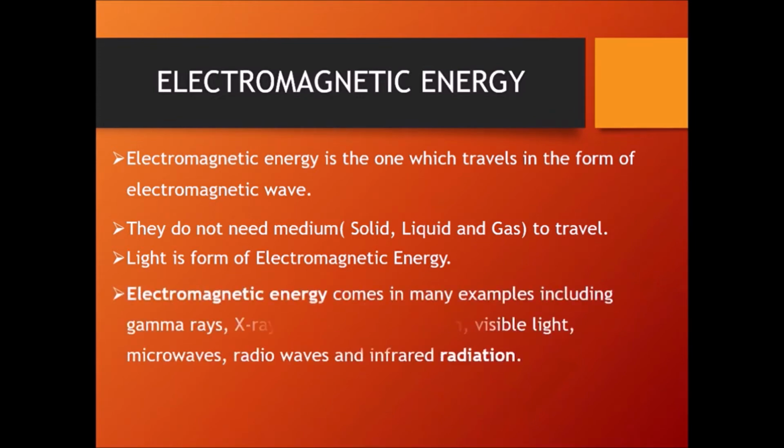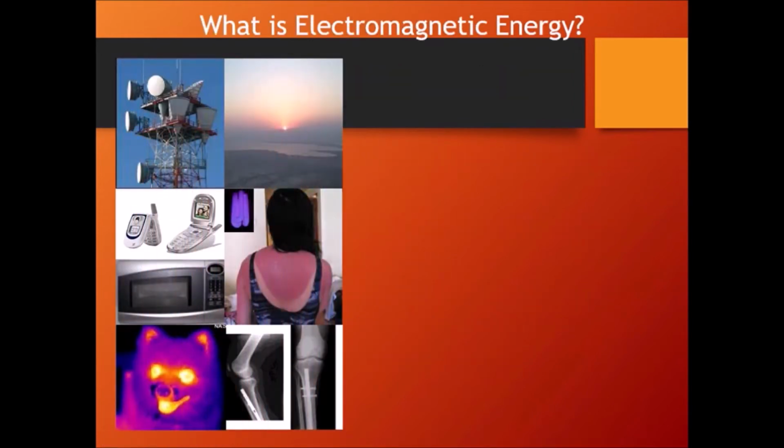Electromagnetic energy comes in many forms, including gamma rays, X-rays, ultraviolet radiations, visible light, microwaves, radio waves, infrared radiations. Here is how to remember what the forms are. You can see in this picture, all these are nothing but forms of electromagnetic energies. Here you can see thermal imaging, a microwave oven, a mobile, mobile towers, X-rays, and light. These different forms are nothing but electromagnetic energies.